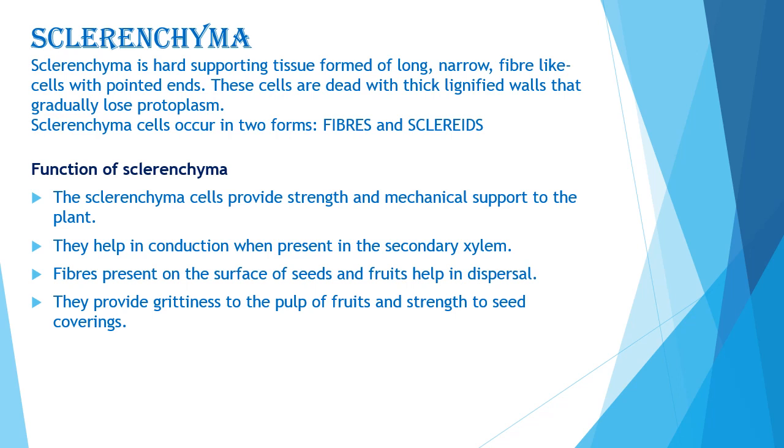Now what are the functions of sclerenchyma tissue? First, sclerenchyma cells provide strength and mechanical support to the plant. Second, they help in conduction when present in the secondary xylem. Third, fibers present on the surface of seeds and fruits help in the dispersal of seeds. Next, they provide grittiness to the pulp of fruits and strength to seed coverings. So these are the functions of sclerenchyma.